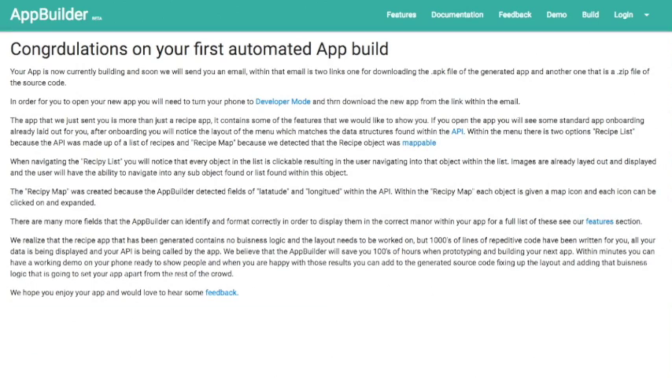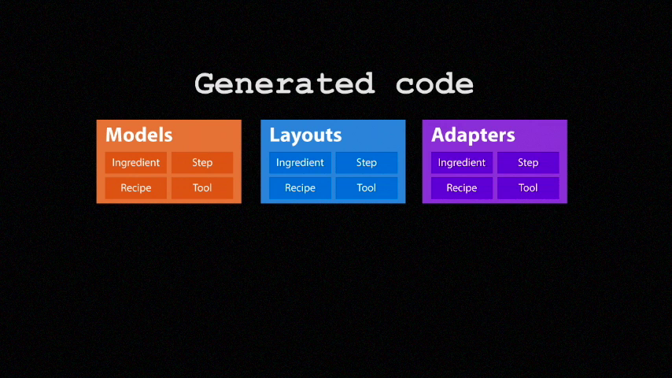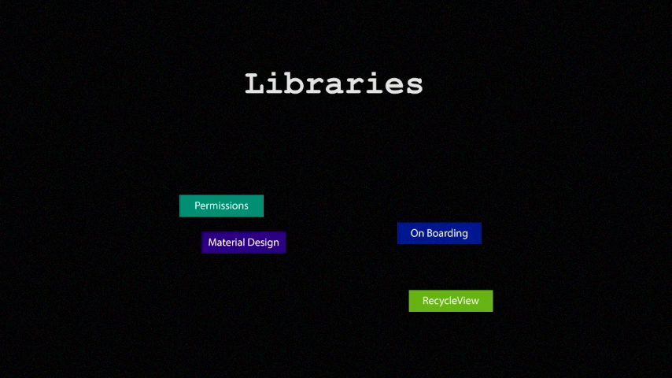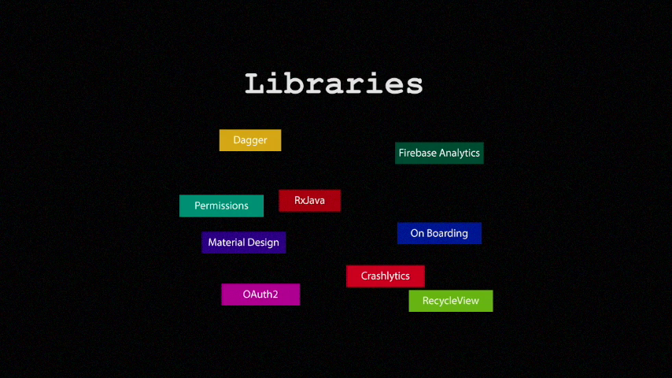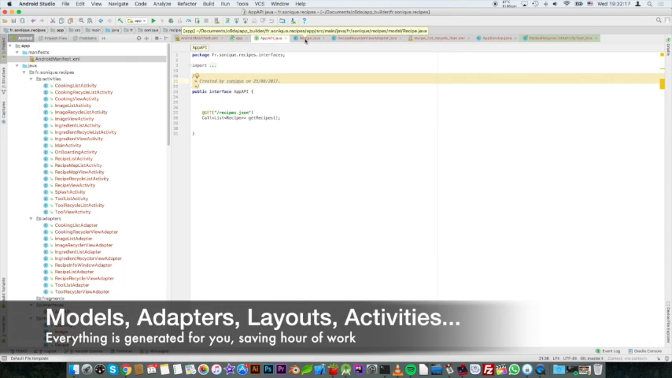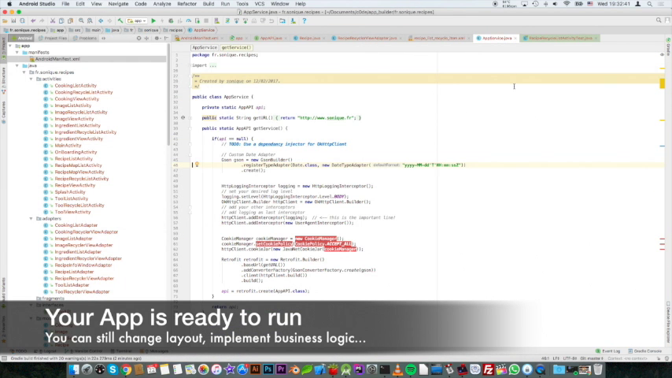AppBuilder is generating models, XML layouts, adapters, activities, API with Retrofit, fragments. It also builds an app using nice libraries including Crashlytics, Firebase Analytics, Retrofit, notifications, Google Maps, material design, data bindings.